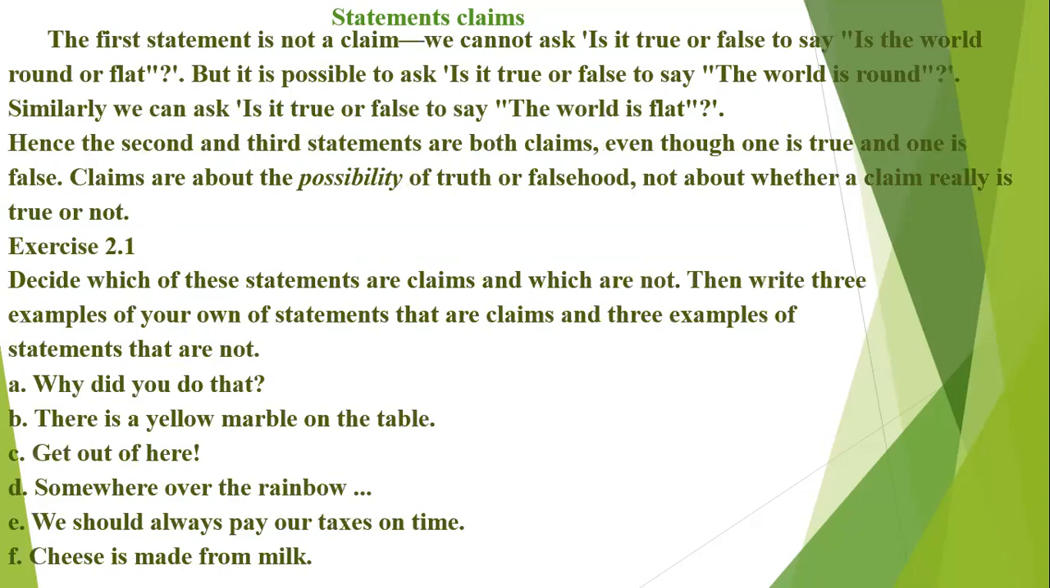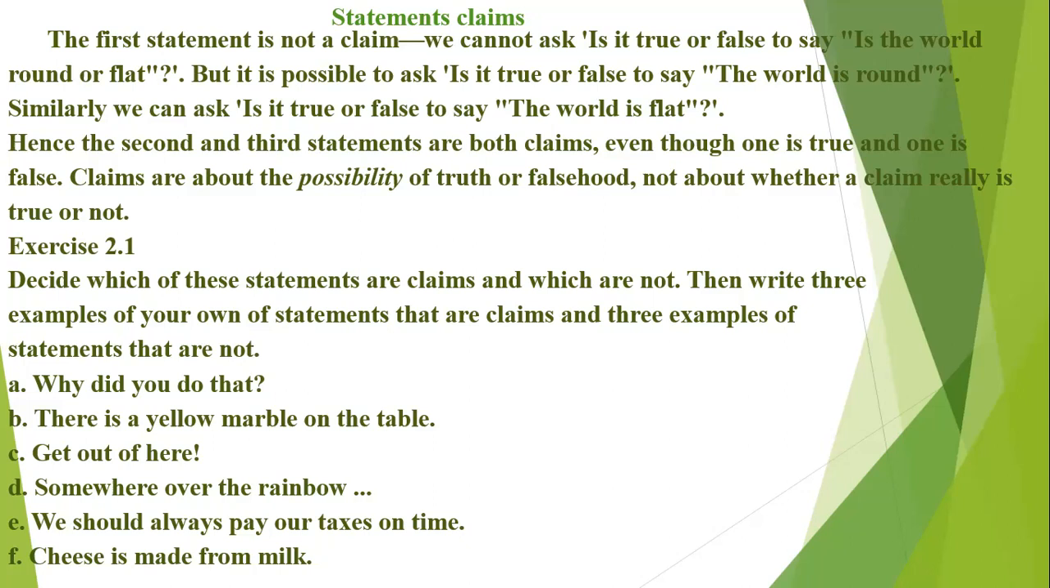The first statement is not a claim. We cannot ask, "Is it true or false to say, is the world round or flat?" But it is possible to ask, "Is it true or false to say, the world is round?" Similarly, we can ask, "Is it true or false to say, the world is flat?" Hence the second and third statements are both claims, even though one is true and one is false. Claims are about the possibility of truth or falsehood, not about whether a claim really is true or not.